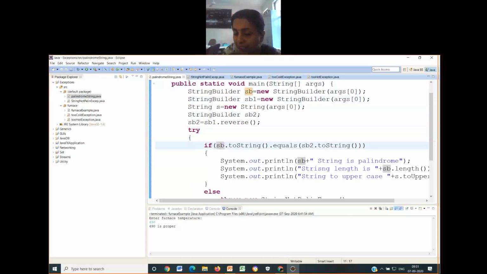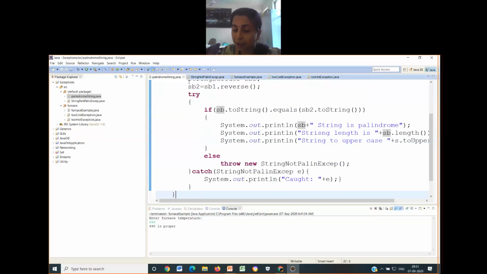If it is not equal, what am I supposed to do? That is causing me the exception. So only that part of the code has to be put in the try block. And as soon as the if-else is over, I have immediately written the catch block. This catch block talks about what kind of exception I am handling. It is just to tell, okay, this is the kind of exception that I am handling.